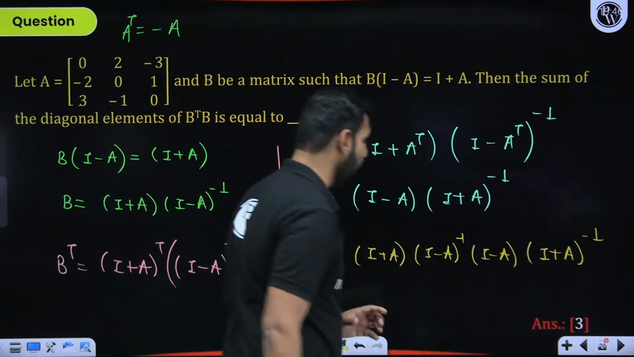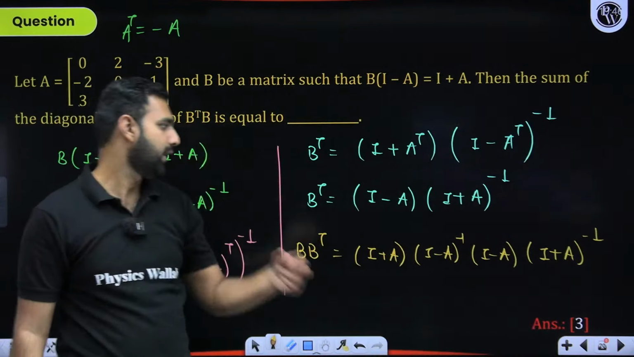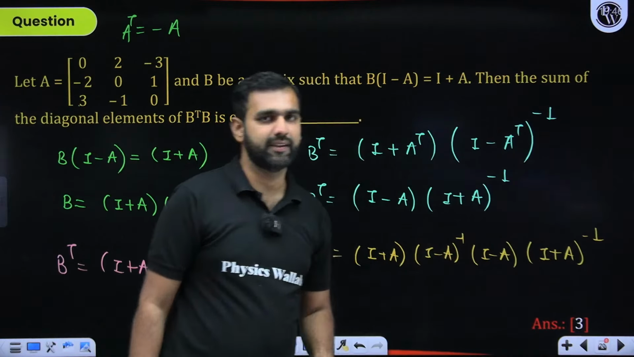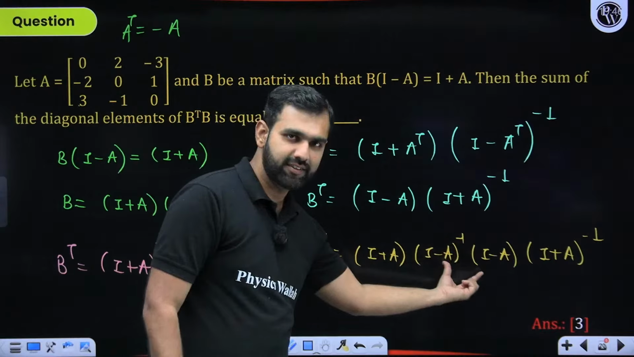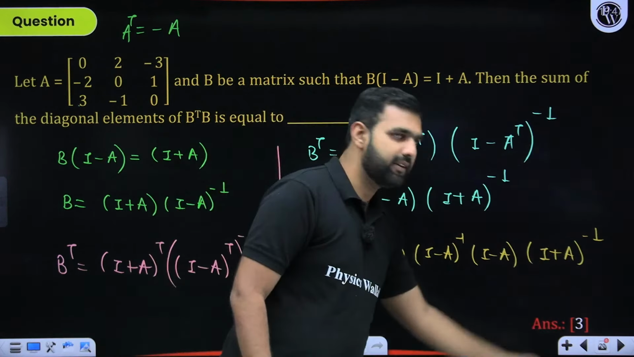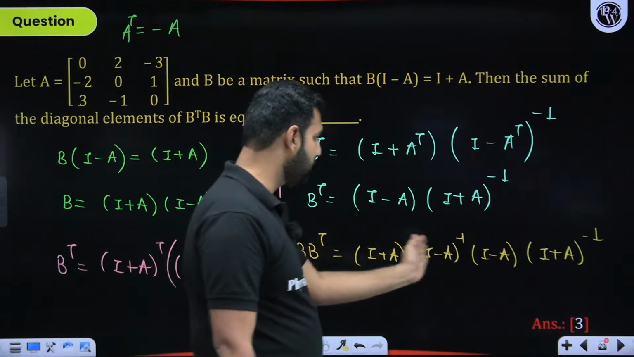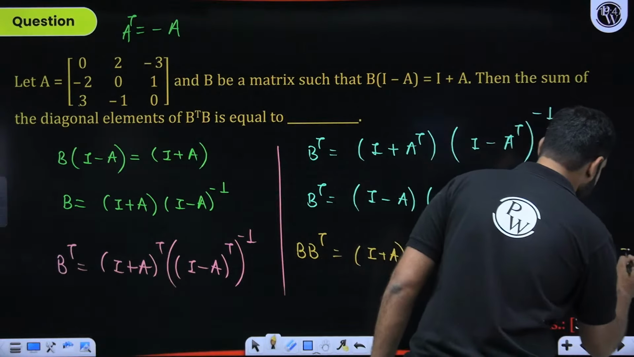Now, why did I do all this? I hope you all can see it very clearly. I minus A inverse, I minus A. So a matrix and its inverse gives you identity matrix. So I doesn't matter now. This I plus A inverse. Again, identity matrix into identity matrix gives you the identity matrix.